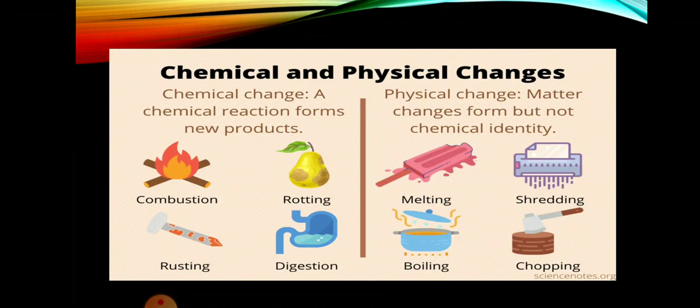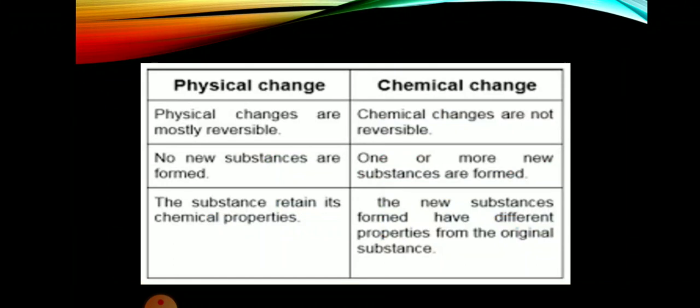And on the other hand, what are chemical changes? A change in which a new substance is formed and we cannot get back the original substance is called a chemical change. For example, rusting of iron. This is an example of chemical change, where the iron rod comes in contact with the water vapors and the oxygen present in the atmosphere, and then the rusting process occurs. You will come to know about what rusting is and how to avoid it in your coming class.